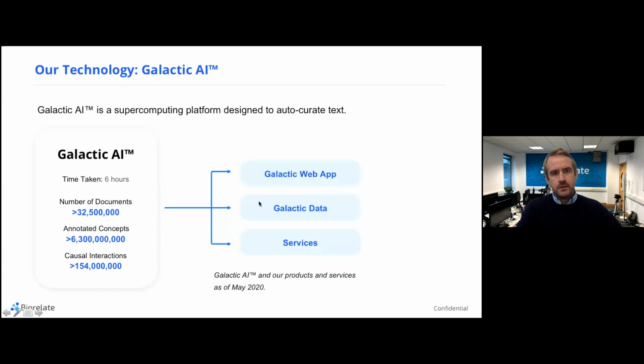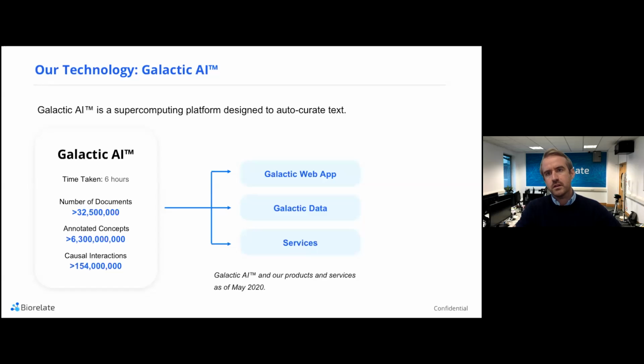So our platform is, I guess, what you'd call a high performance computing platform, in that it's based in the cloud. There are hundreds of virtual machines, terabytes of RAM, and essentially it can process millions of text articles very, very quickly, capturing some really useful data that's typically very difficult to do at an automated level. So at present, it processes 32.5 million documents, capturing 6.3 billion concepts, 154 million causal interactions in under 6 hours. These stats are taken of May, so they might be a bit better now.